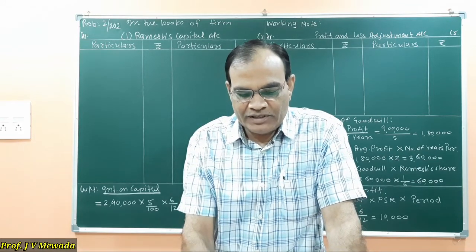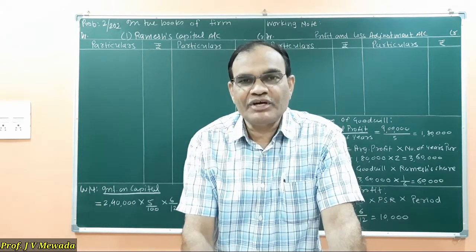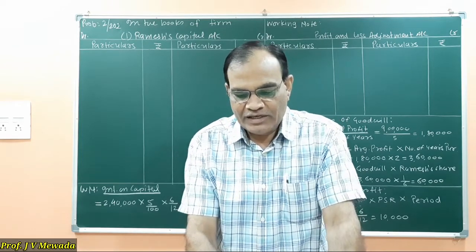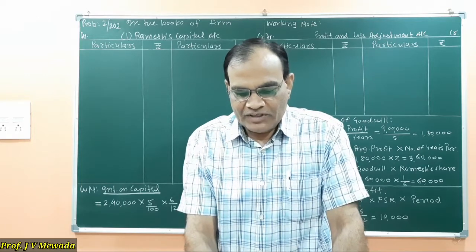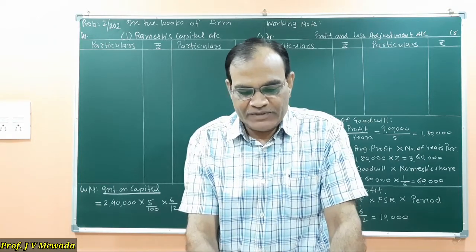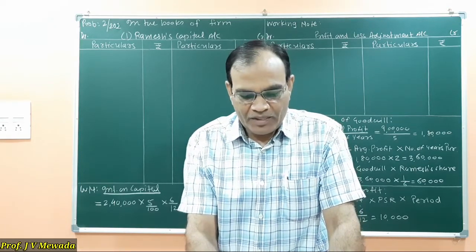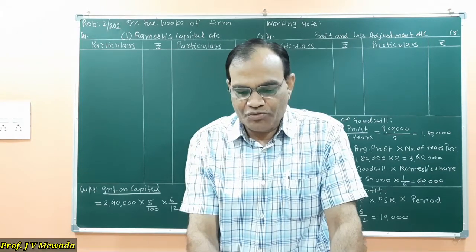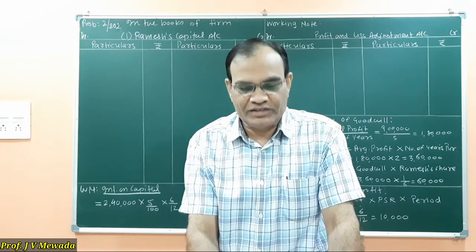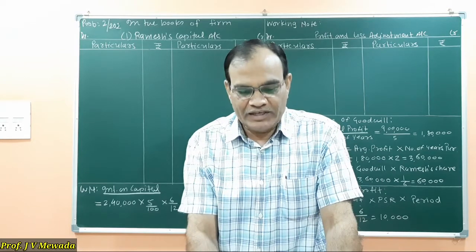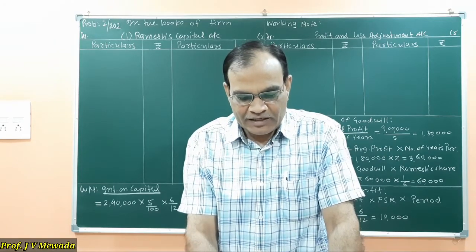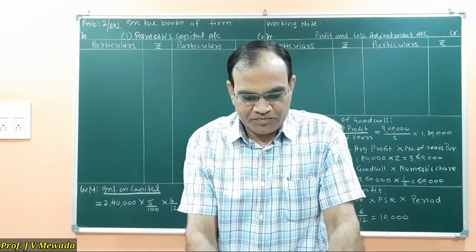Profit for the year 17-18 was estimated at 1,20,000 rupees, and Ramesh's share up to the date of his death was to be given to him, and goodwill of the firm is valued at 2 times the average profit of last 5 years. So we are given the 5 years profit also, and Ramesh's share is to be given.